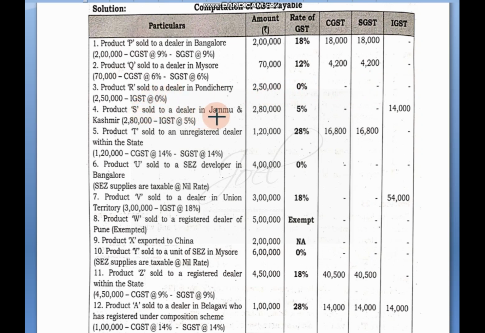Next, sold to a dealer in Jammu Kashmir, 2 lakh 80,000, other state, so 5% is applicable, we will write 14,000 in the IGST column. Next, product T sold to an unregistered dealer within the state. Within the state means SGST and CGST applicable, 1 lakh 20 into 28%, the amount we will write here. Next, product U sold to a SEZ developer. SEZ in the sense you have to remember it is 0 rated, it is not at all taxable, so under the amount column or total turnover column we will write it, other columns will be nil.